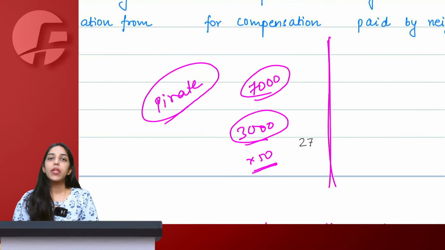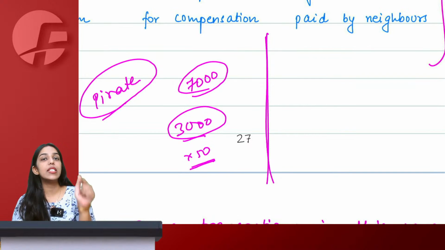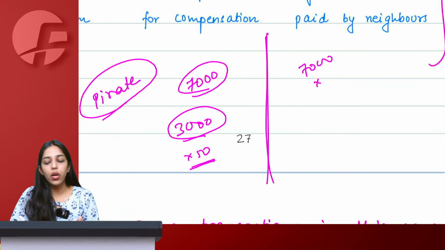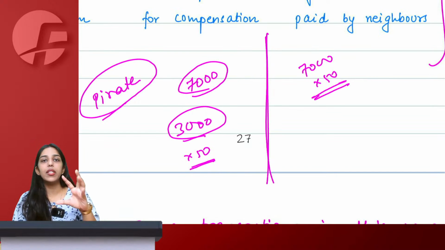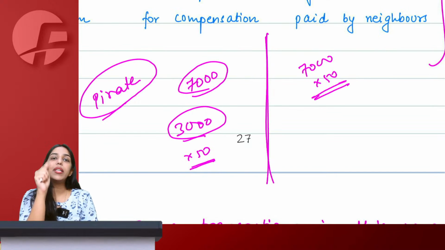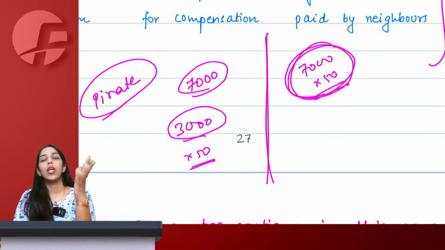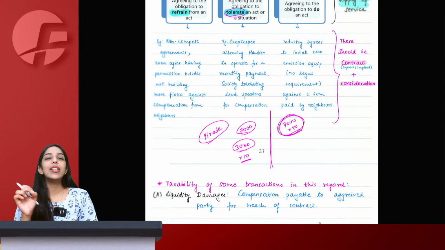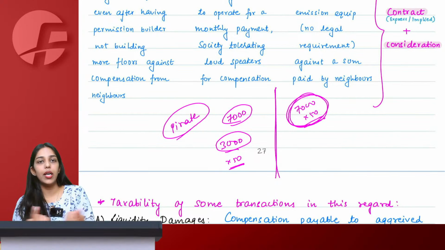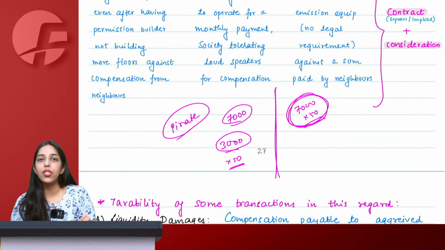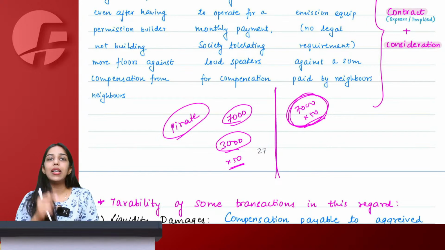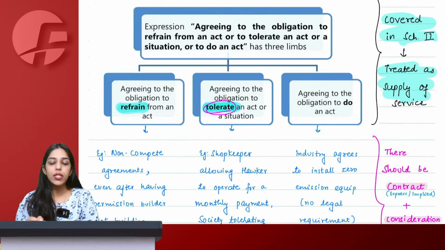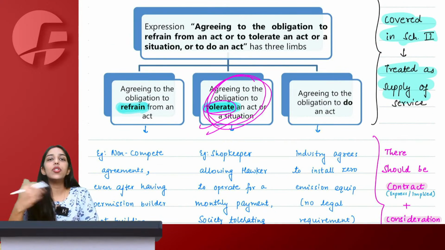Now you got caught. I said, see, if I had sold these 50 lectures, I would have been able to earn 7,000 into 50 students. But because you pirated these lectures, I lost my revenue. You have to compensate me for this revenue. Now in this case, will you treat this as supply of service? Tell me. Is this arrangement telling you that I am tolerating you pirating my lectures, and I am charging consideration for this? Will you treat it as agreeing to the obligation to tolerate?